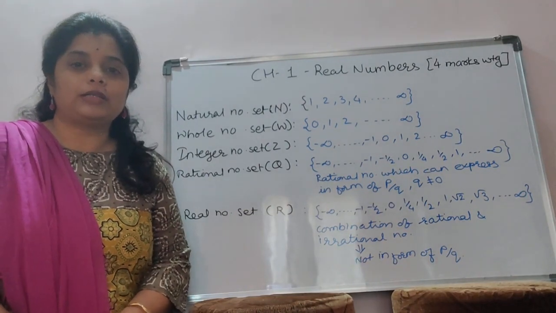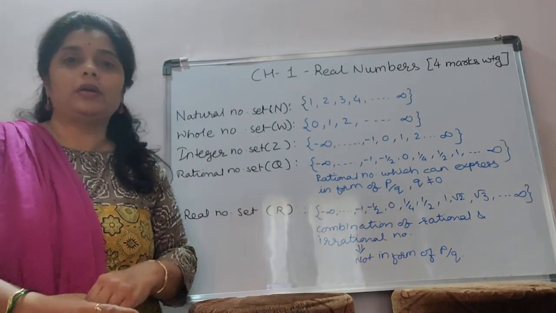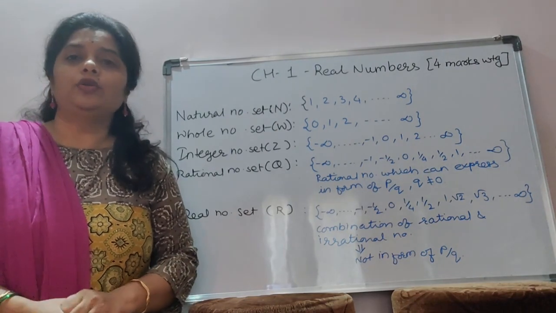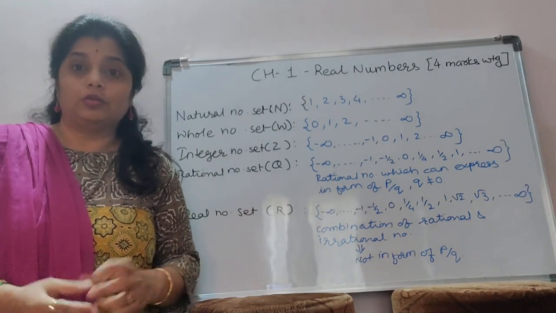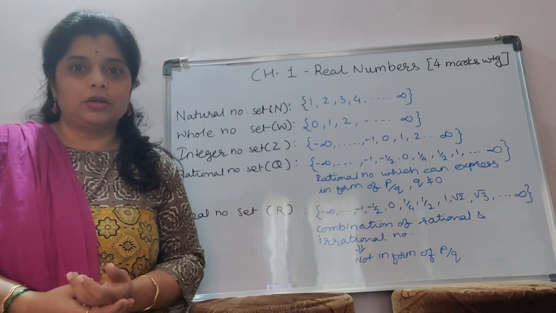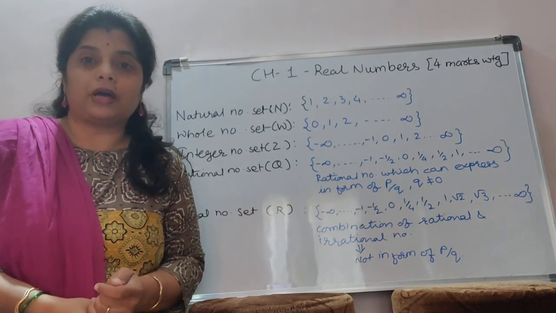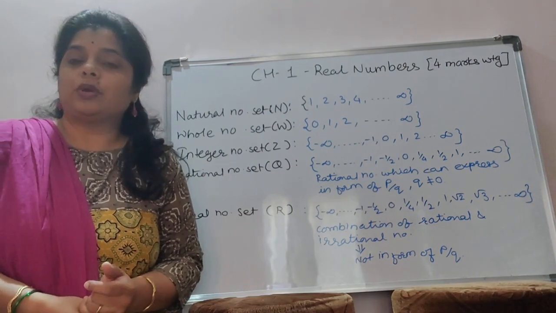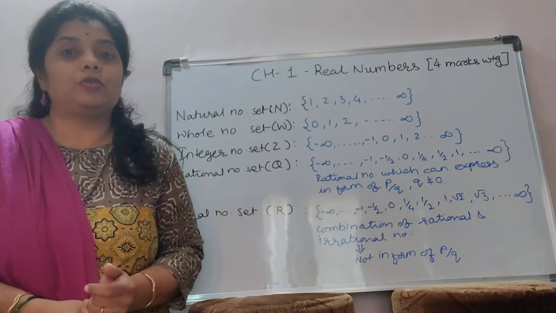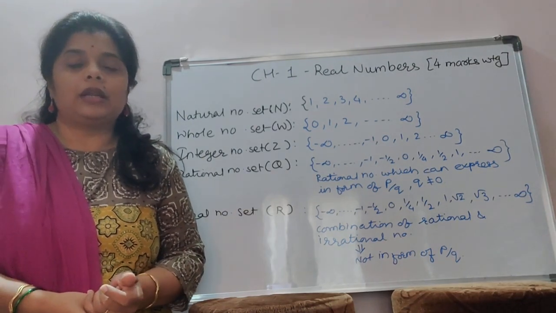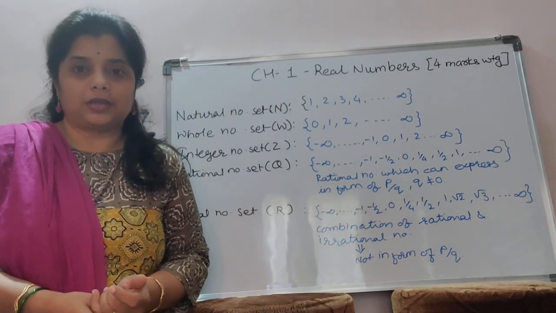Now we are going to start chapter number 1, which is real numbers, and its board weightage is 4 marks. Okay, what do you mean by numbers? 1 is also a number, 0.5 is also a number, root 2, root 5, root 7, minus 1.5 or minus 0.33 is also a number. So we can say that there are infinite numbers.